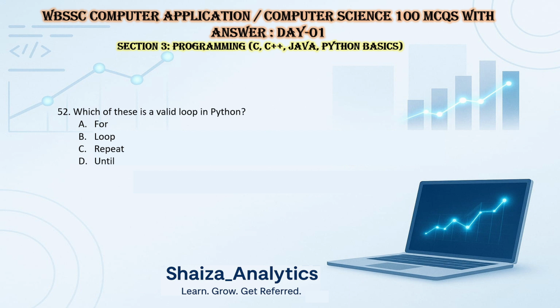Which of these is a valid loop in Python? For, loop, repeat, until. So for is a valid loop in Python. Which keyword is used to define a function in Python? It's func, it's function, it's define, it's def. So in Python, it's def.